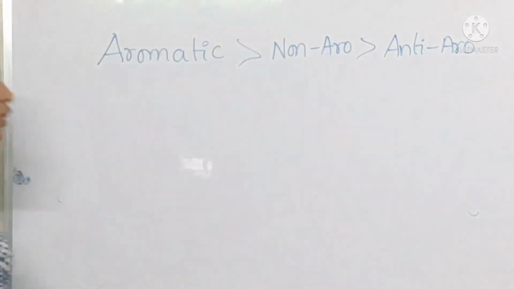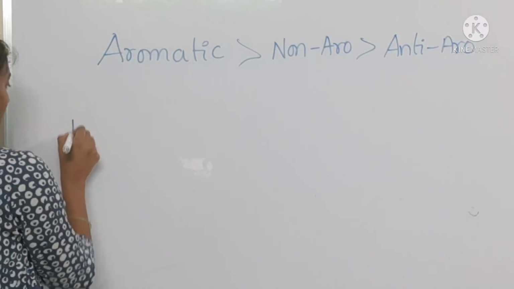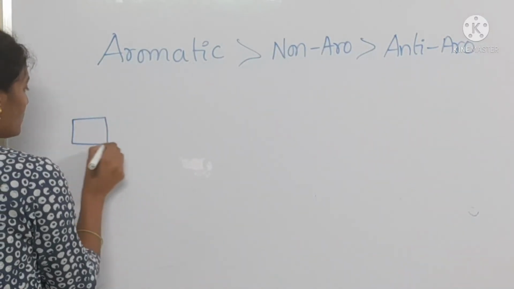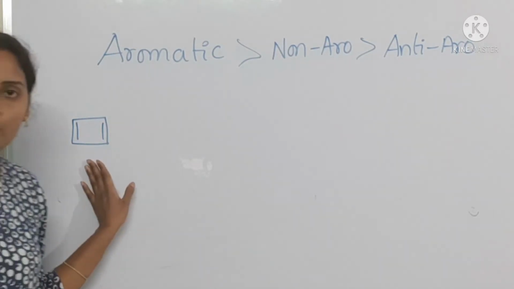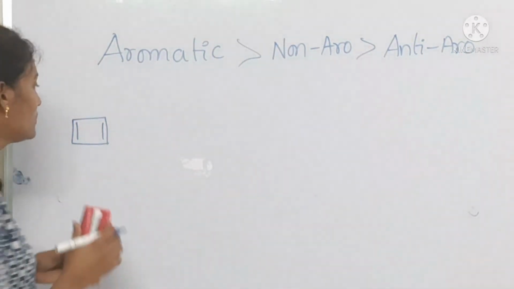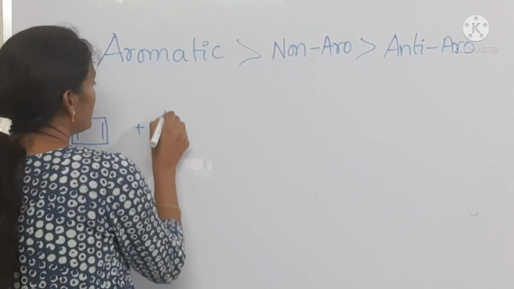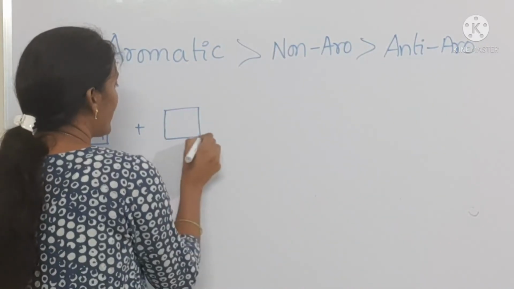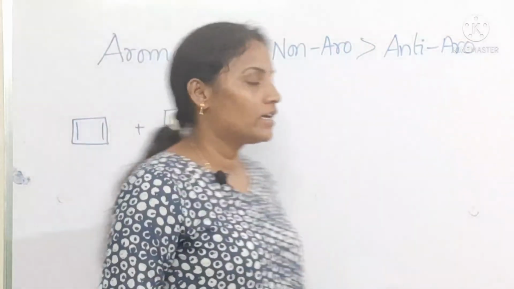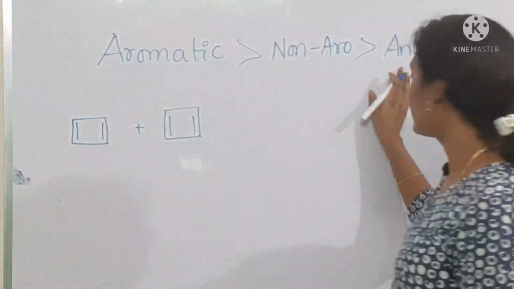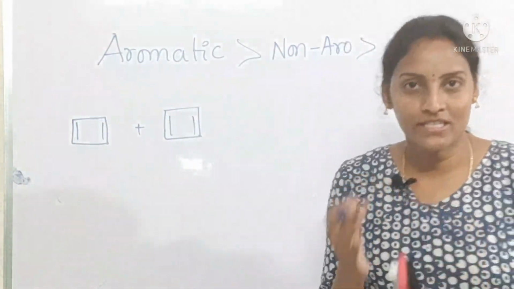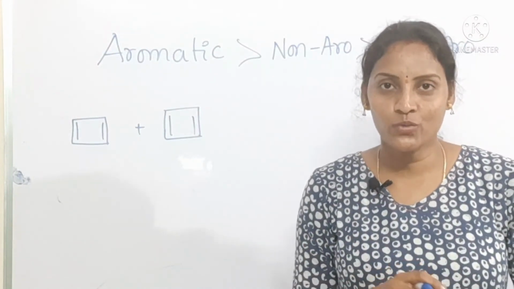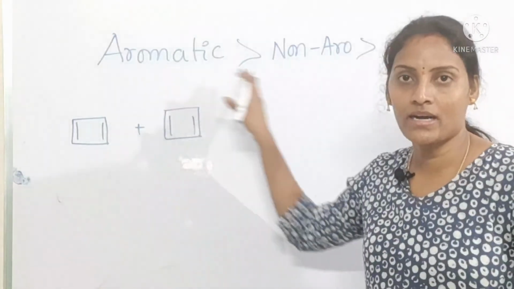See, if you observe, this is an anti-aromatic compound. This is also another anti-aromatic compound. See, anti-aromatic is the less stable one. If it needs stability, it needs to become either aromatic or non-aromatic.